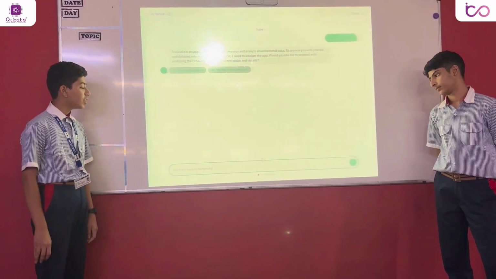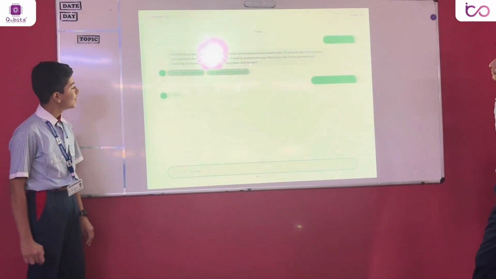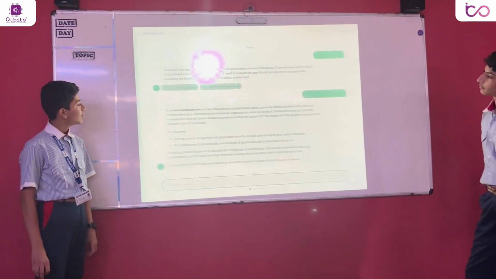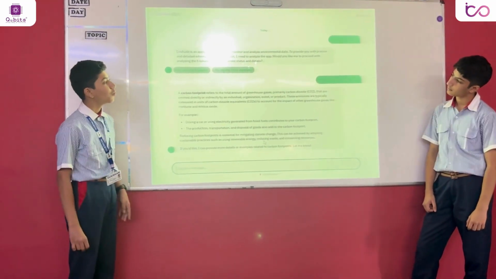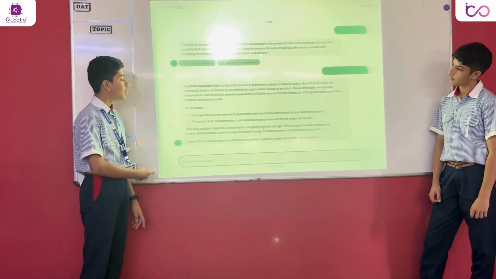Here we ask our second question, what are carbon footprints, something related to sustainability. Our Infobot will precisely answer what they are.